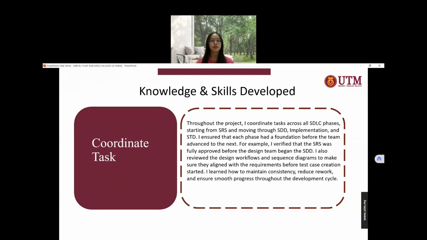Next, I also learned how to coordinate tasks. I coordinate tasks across all the SDLC phases, starting from the SRS and moving through the STD, implementation and testing stage. I ensure that each phase has a foundation before the team advances to the next. For example, I verified that the SRS was fully approved before the design team began the STD. I also reviewed the design workflows and the sequence diagrams to make sure they align with the requirements before test case creation. I learned how to maintain consistency, reduce rework, and ensure smooth progress through the development cycle.